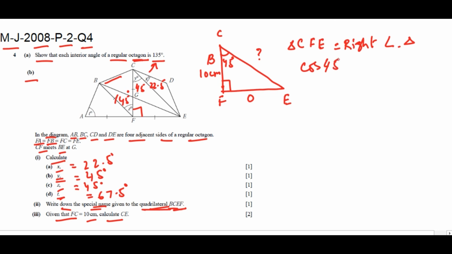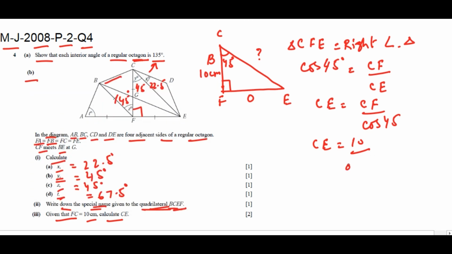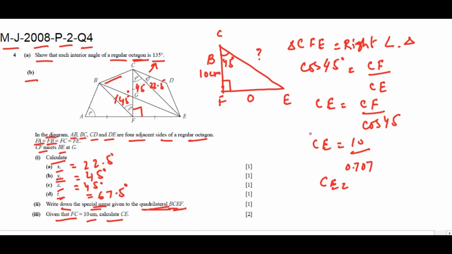Therefore cos 45 degrees is equal to CF upon CE. So CE is equal to CF upon cos 45 degrees, which is equal to 10 divided by 0.707. So CE is equal to 10 divided by 0.707, which is equal to 14.14. Therefore, the value of CE is equal to 14.14 centimeters.